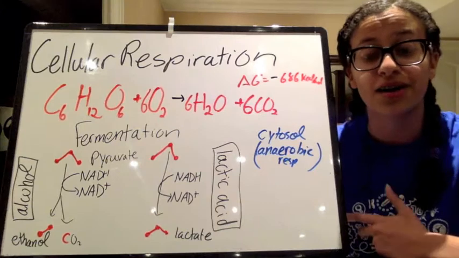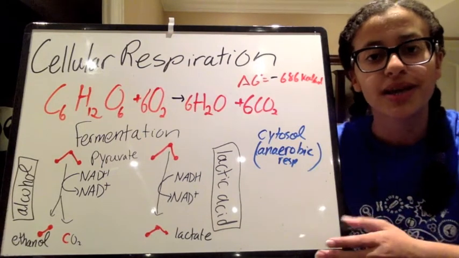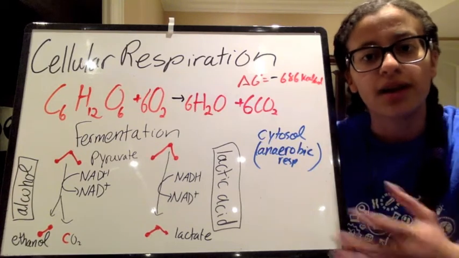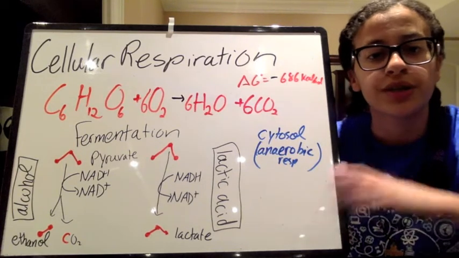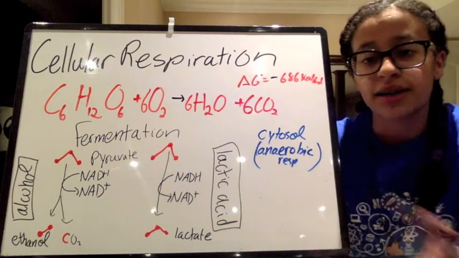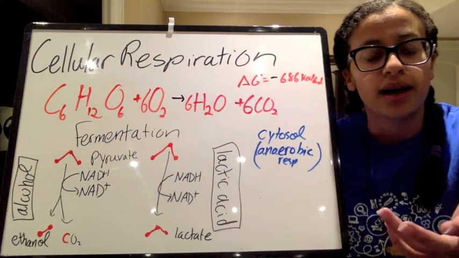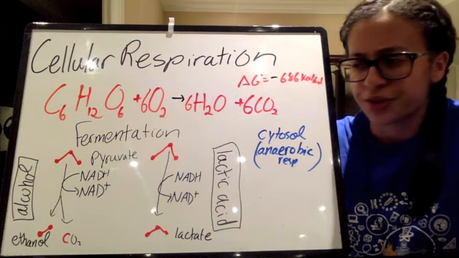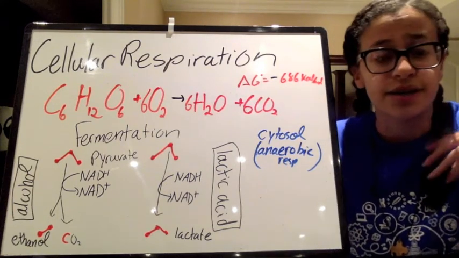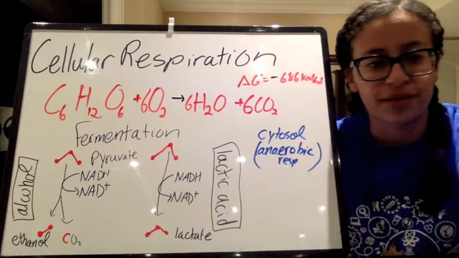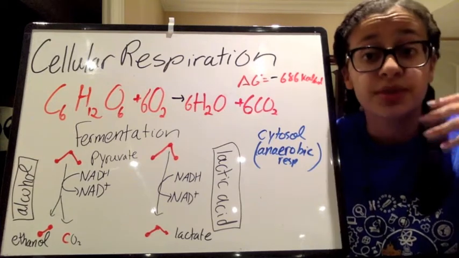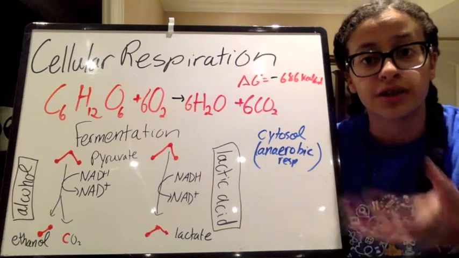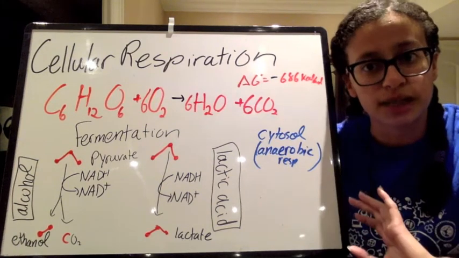So some cells are facultative anaerobes. And what that means is if there is no oxygen, well, that's okay. They'd be able to just switch over to fermentation. An example of that would be our muscle cells. So say you're in an emergency situation, or you're just doing vigorous exercise and you're running away from this bear or whatever, and you're just using up more oxygen than you're actually taking in. So there isn't enough oxygen to undergo oxidative phosphorylation and get ATP that way.